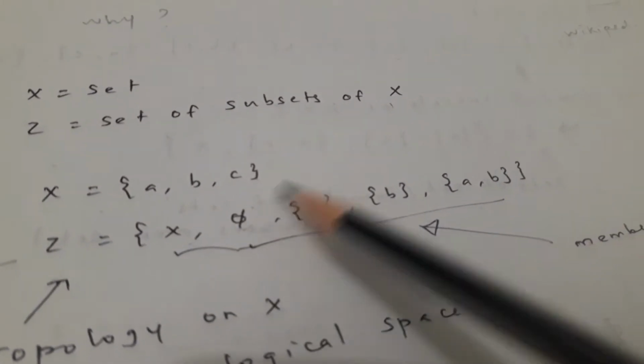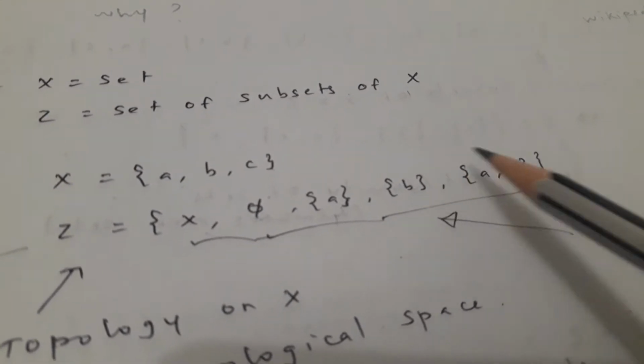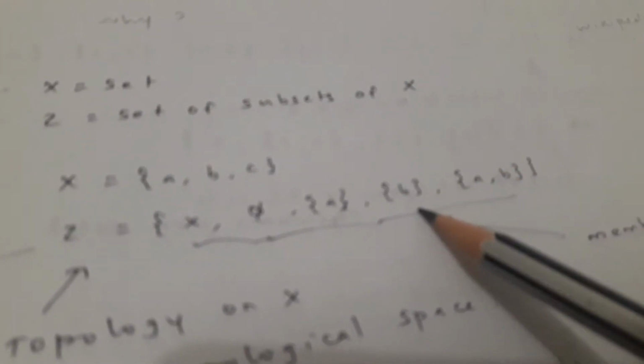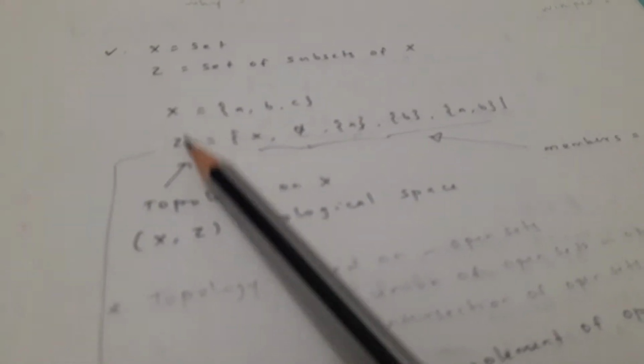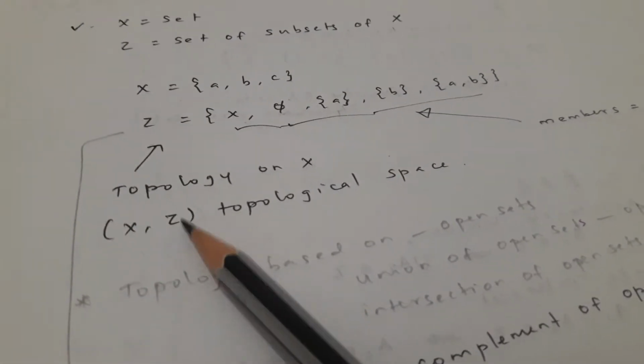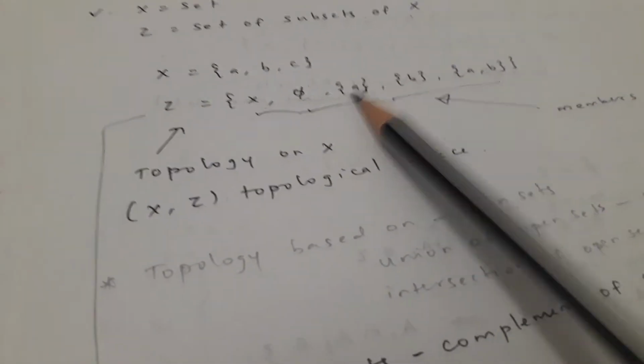X and phi are there. When you take the intersection it will be empty, and the union will be a comma b, which is there. Similarly for this one also, the intersection is b and the union will be a comma b. So this is a topology on X, and we write X and tau in brackets, and totally we can say it is a topological space.